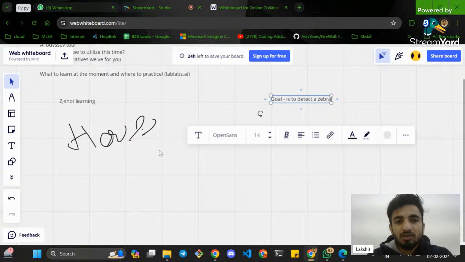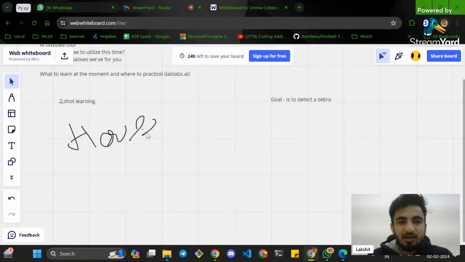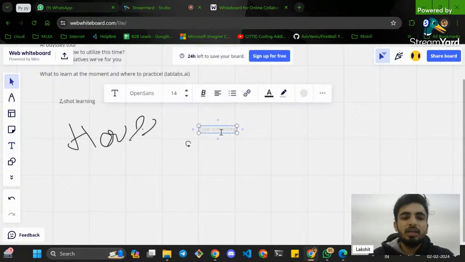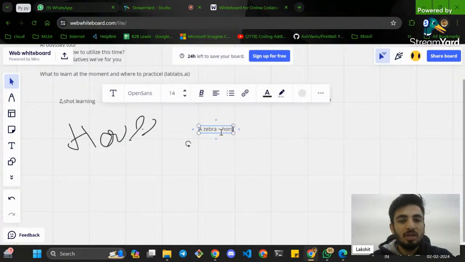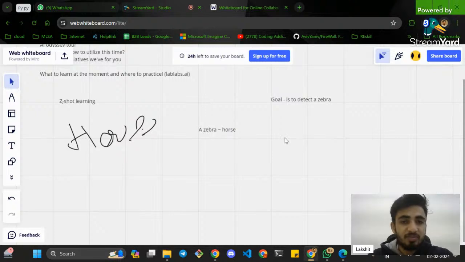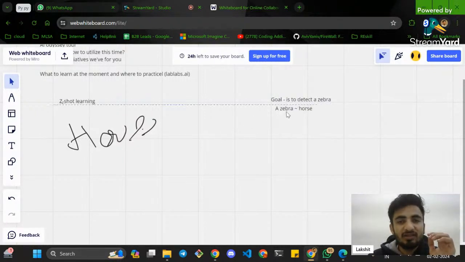Now this AI model has been trained on horse pictures. If I tell this AI model that a zebra resembles a horse in some aspects, in height, in look-wise aspects, what does this mean?